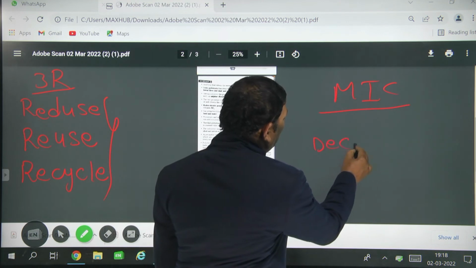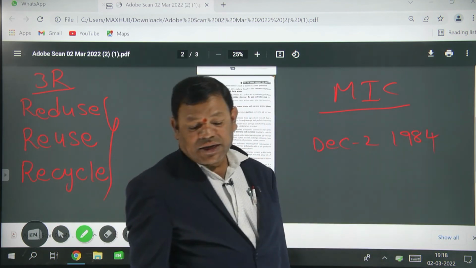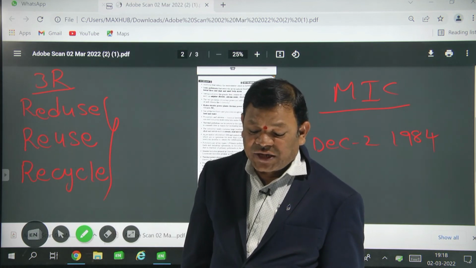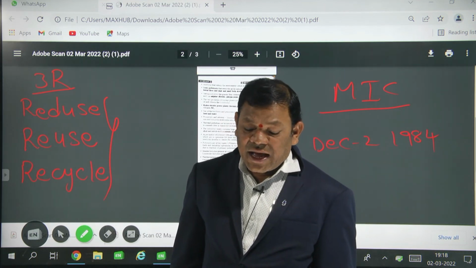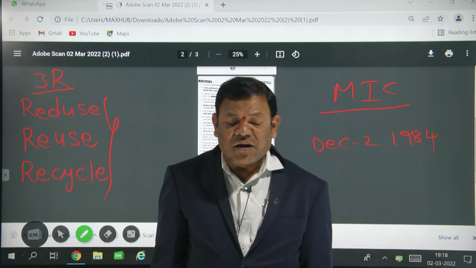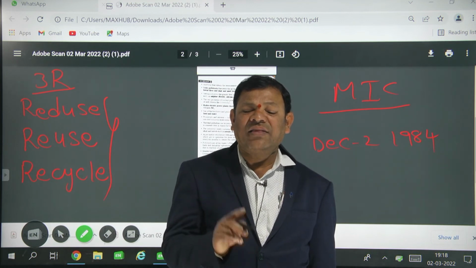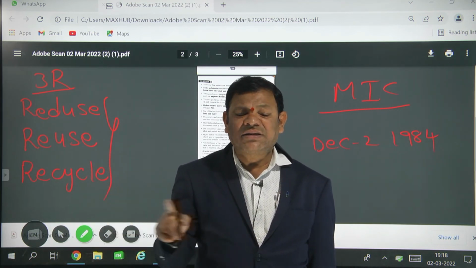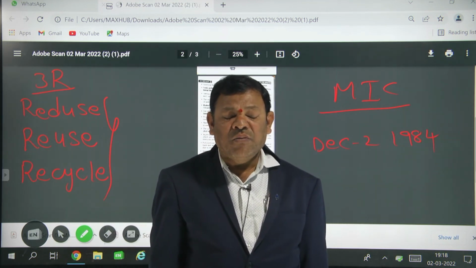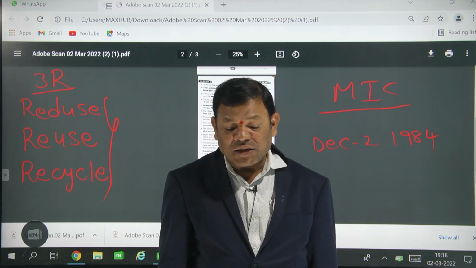The Bhopal gas tragedy happened on December 2, 1984, due to the leakage of methyl isocyanate into the air from the insecticide factory managed by Union Carbide. The Government of India and the Supreme Court banned that company, and most of the people died. So methyl isocyanate is responsible for the Bhopal gas tragedy.